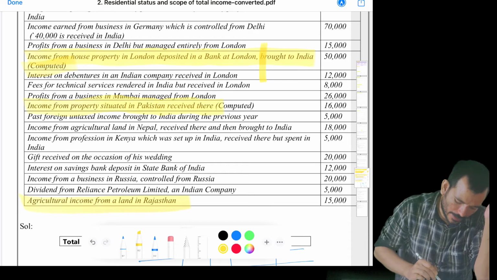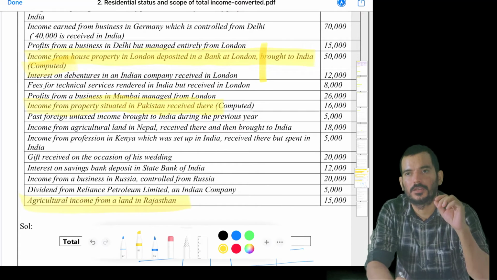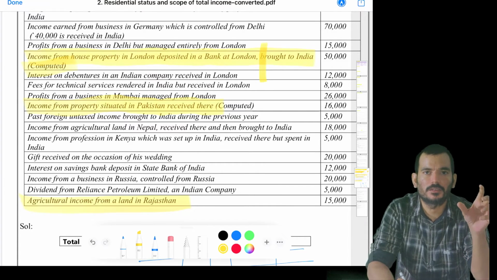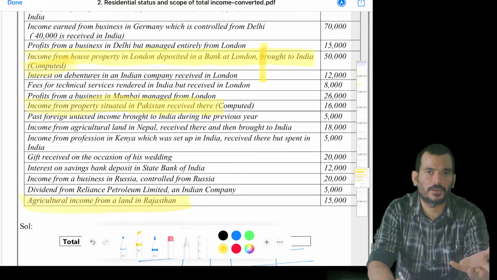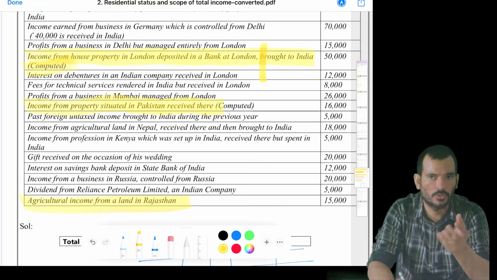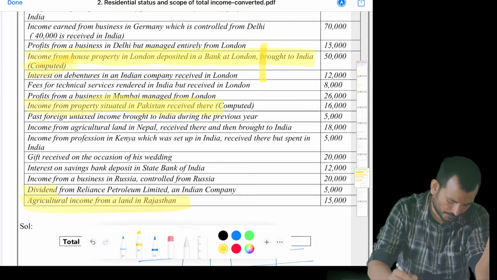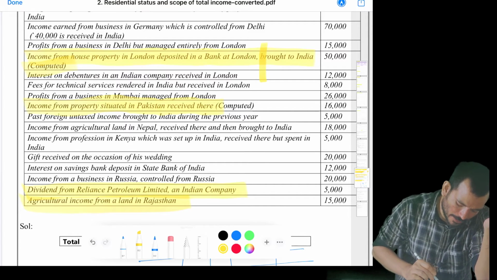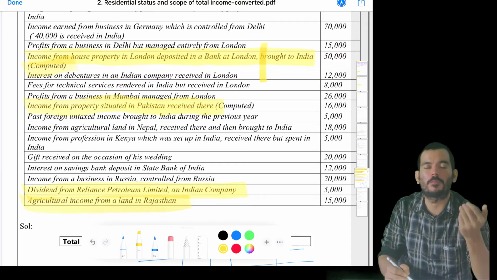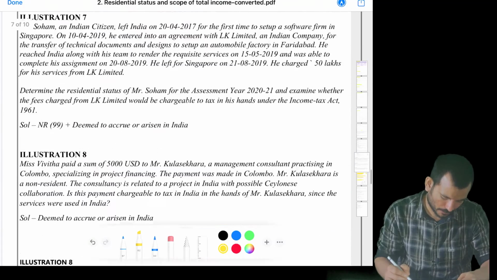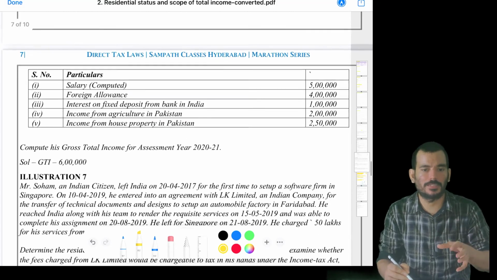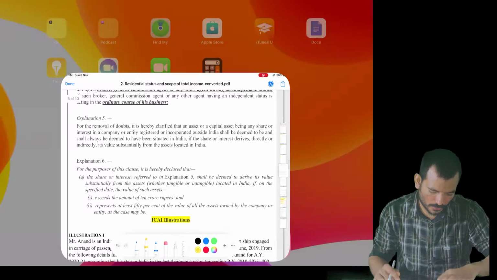Okay. Agricultural income from land in Rajasthan. So in Rajasthan, there is one land. It is accrued in India. Yes, it is accrued in India. Everybody should pay, but don't be in a rush. Agricultural income is exempt, so you just write dash dash dash. Dividend from Reliance Petroleum Limited, an Indian company. The moment it is an Indian company, it is accrued in India, everybody should pay. Okay, so like that you can solve the other things. We have more important things to solve anyway.